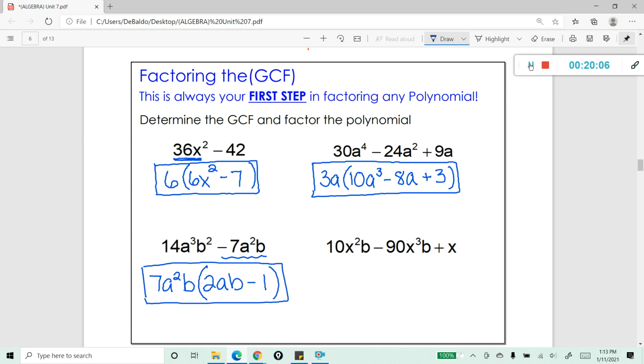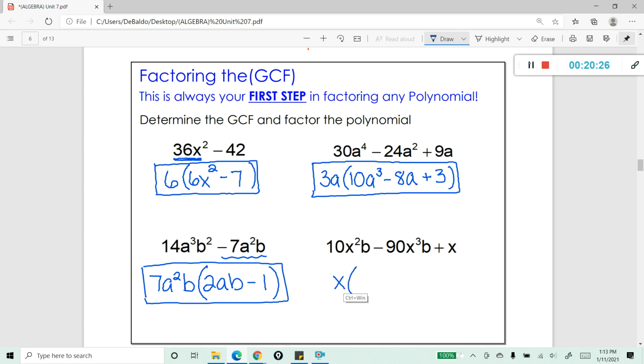Last one here. Okay, let's look at the coefficients first. You can see that I could probably pull a 10 out, but there's not a greatest common factor of 10 in the third term. So it actually looks like I can't pull out a coefficient, but I can pull out an x. So I'm going to go ahead and pull out an x from these three terms.